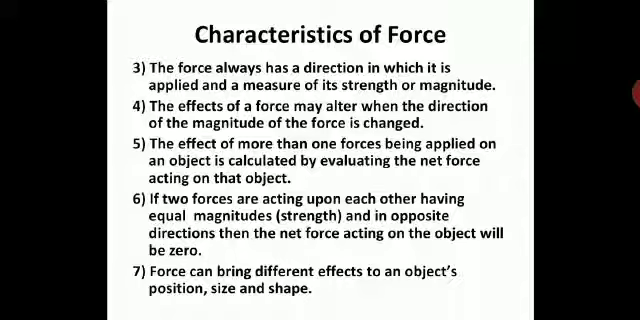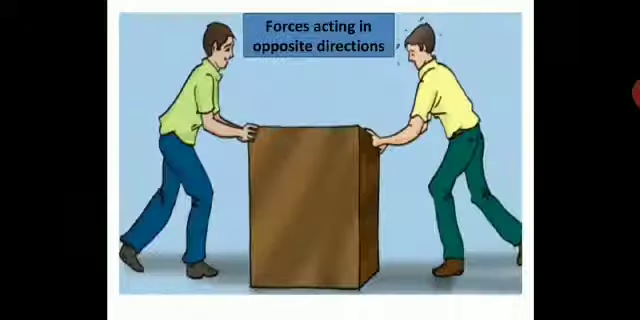If two forces are acting upon an object having equal magnitude and in opposite directions, then the net force acting on the object will be 0. Just now I explained here, see this, in the opposite direction but equal magnitude, with equal force in the opposite direction, the net force will become 0 and the box will remain as it is.